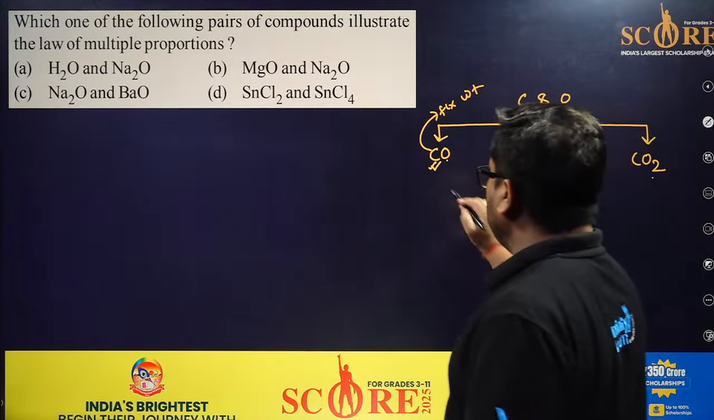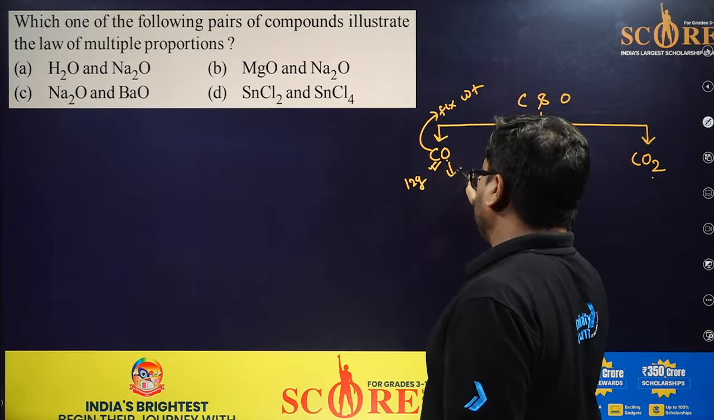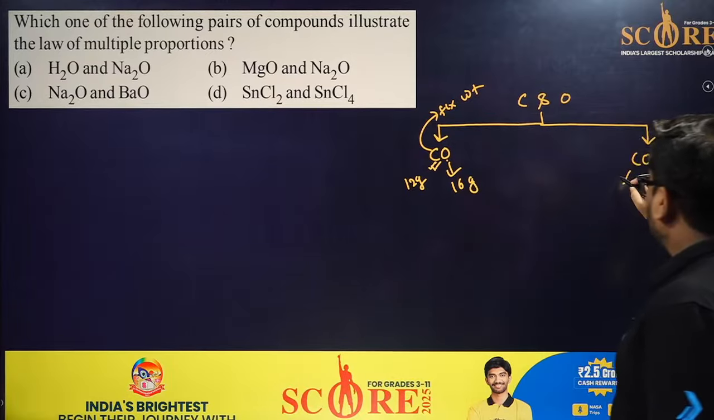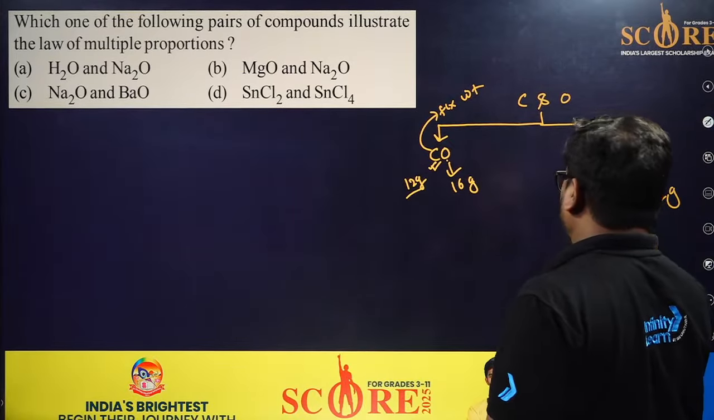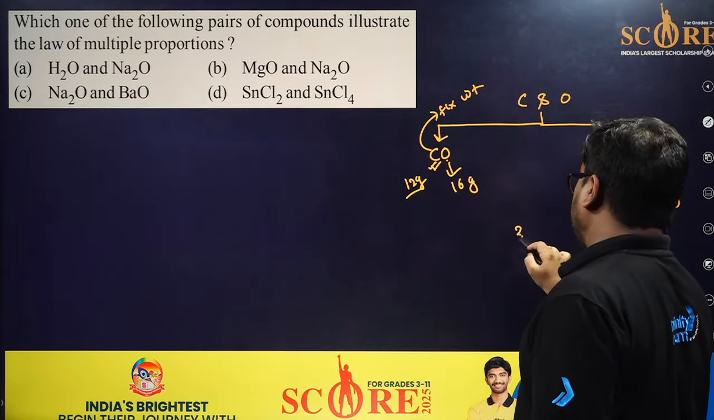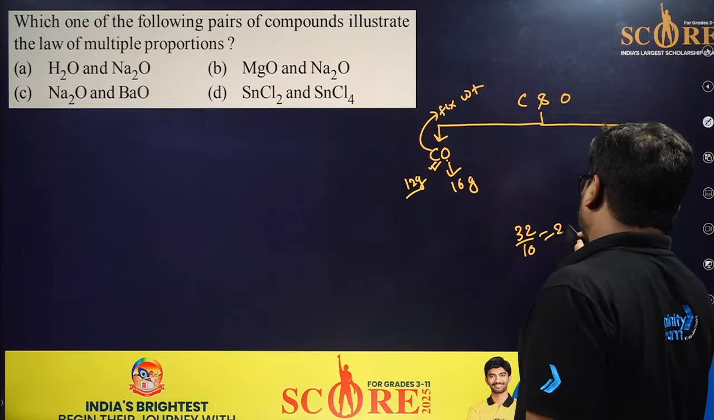Okay, let's see. So for 12 gram of carbon, this will utilize 16 gram. 12 gram of carbon utilize 32 gram. Okay, 32 gram. So for the same weight of carbon, the weight ratio of oxygen is 32/16 and that is 2:1.